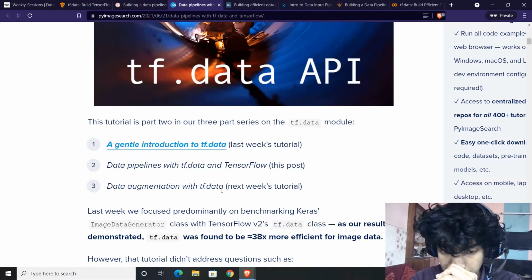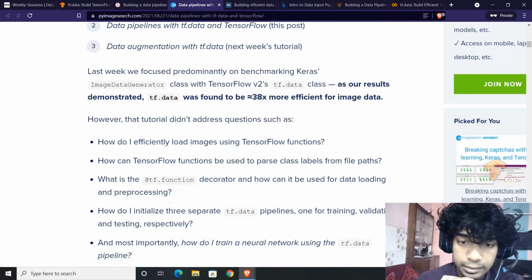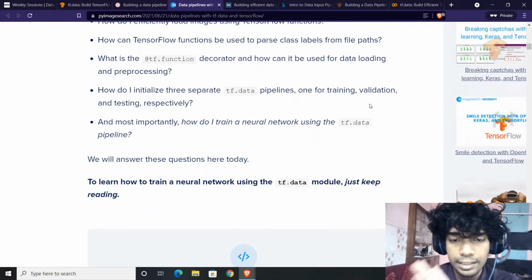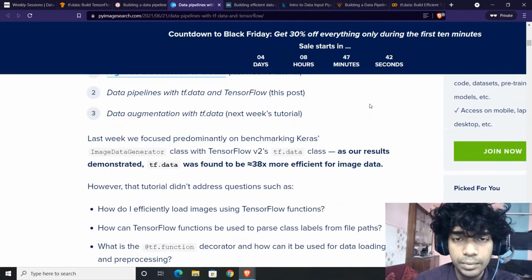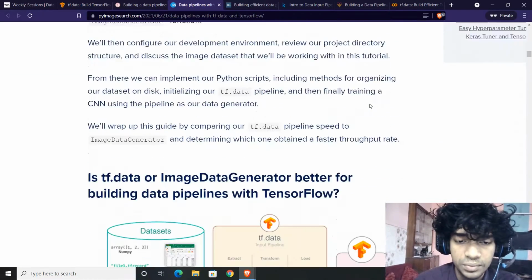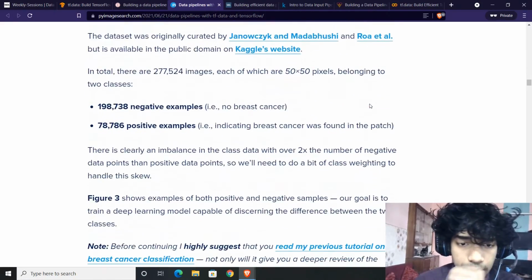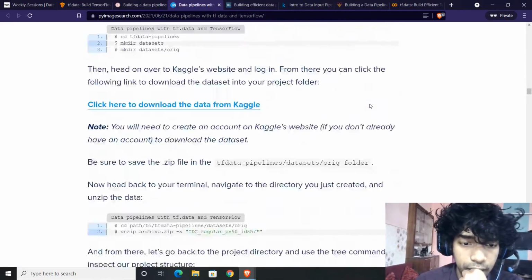If you are doing it right, as per the experimental results, it's 38 or 39 or 40 times faster, at least 30 times faster for a simple NumPy array and those kinds of things, which is usually the industry practice, at least for the people who are in TensorFlow.